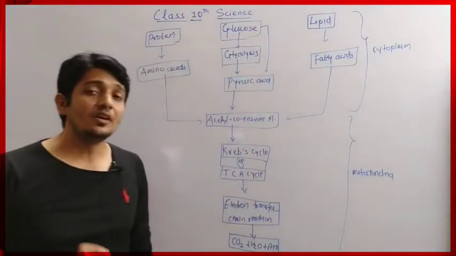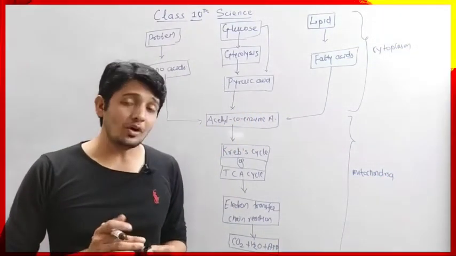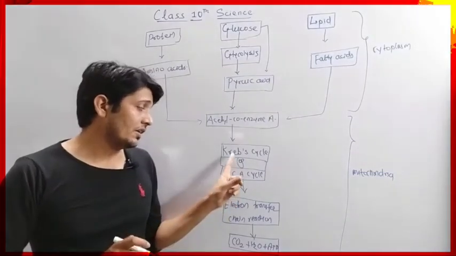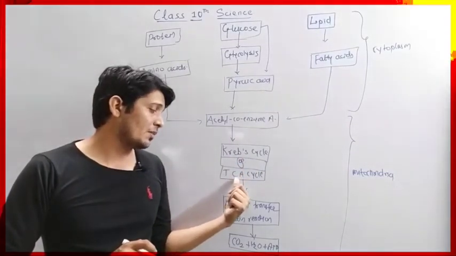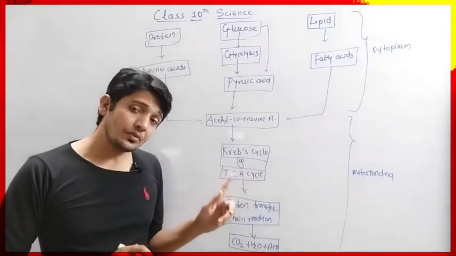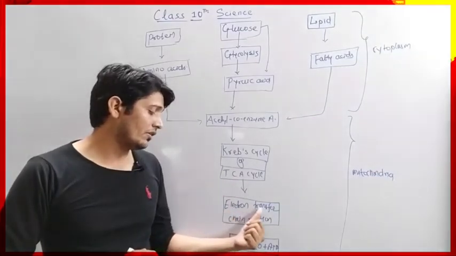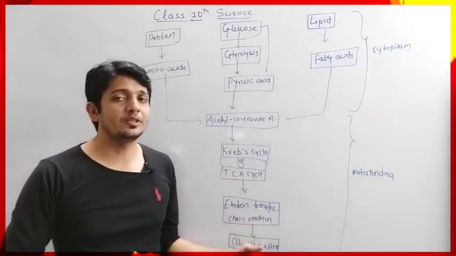Mitochondria is one of the cell organelles where the Krebs cycle, that is tricarboxylic acid cycle, takes place, as well as the electron transport chain reaction also takes place.